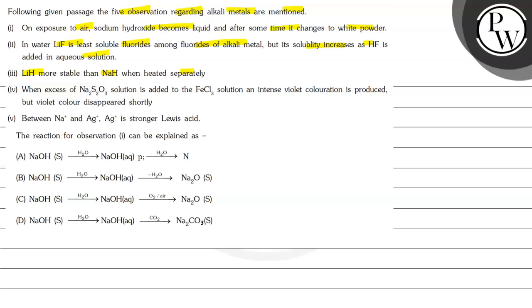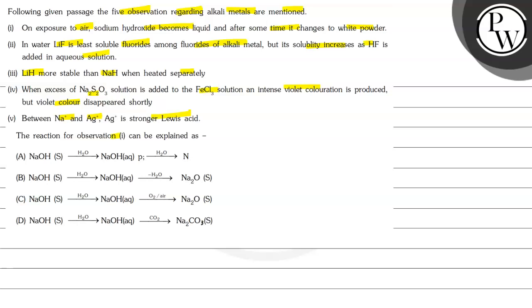When excess of Na2S2O3 solution is added to FeCl3 solution, an intense violet coloration is produced, but the violet color disappears shortly. Between Na+ and Ag+, which is the stronger Lewis acid?